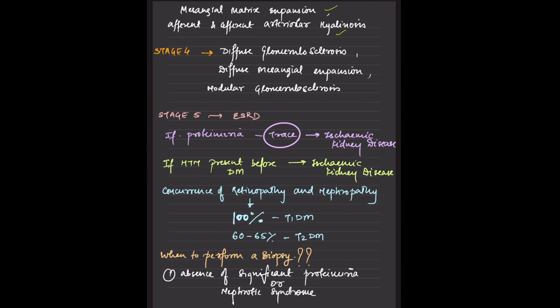So, coming to the retinopathy and the nephropathy, we say it goes hand in hand. For type 1 diabetes mellitus, it is so, it goes hand in hand. But in case of type 2 diabetes, it is like 60%, 65% of patients who have both. Now, do we perform biopsy in such patients who come to us on a routine OPD basis? They come to us with edema and they tell us that there is decreased urine output. No. So when do we do biopsy?